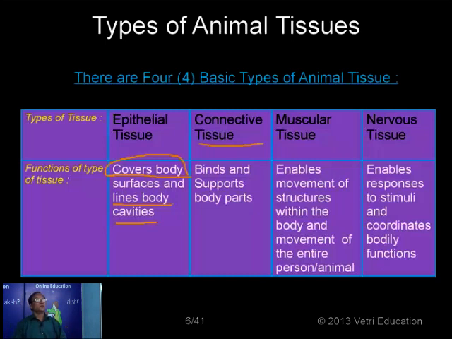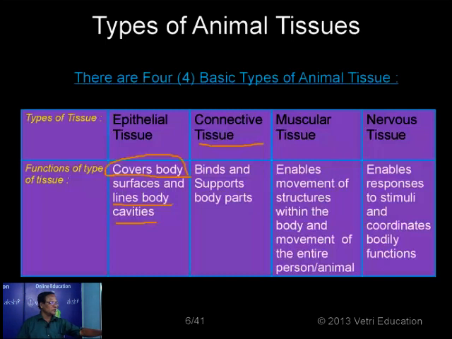For example, loose connective tissue or areolar connective tissue. We have different organs inside the body, and these organs are kept constantly in place, whether you are upside down, whether you are running or whether you are swimming. In all cases, the organs are not being disturbed. This is because all the organs are bound together by means of connective tissue.